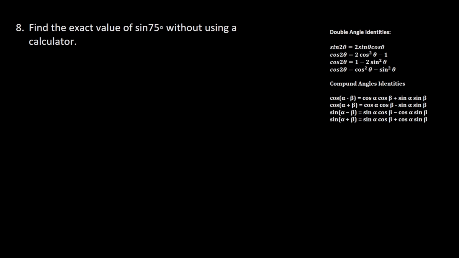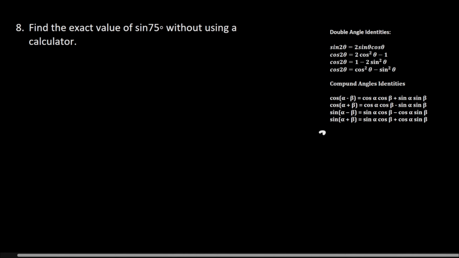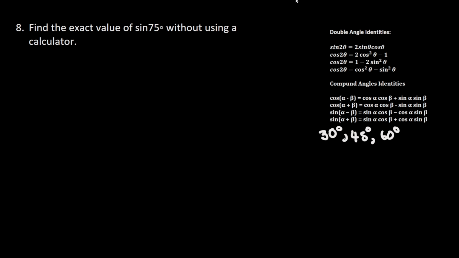Find the exact value of sin 75 degrees without using a calculator. So whenever you get this sort of question, what you should do is use special angles. We know that our special angles are 30 degrees, 45 degrees, and 60 degrees. So what you can do is write this 75 degrees as a sum or difference of these special angles, and then you can use these compound angle identities to find the exact value.